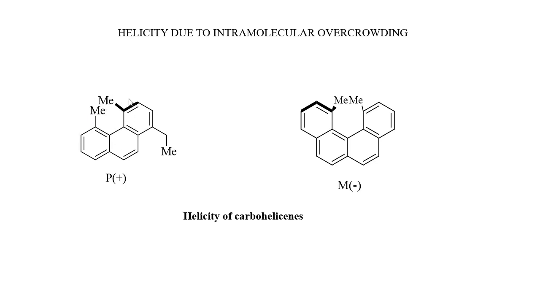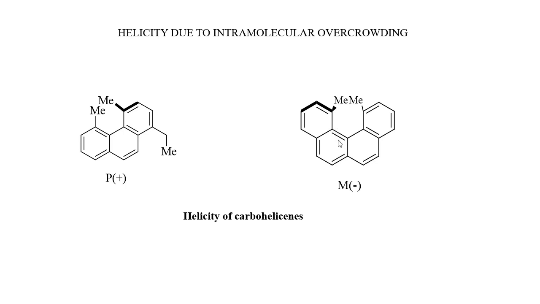It exists as a helical structure because of the presence of intramolecular overcrowding by the presence of the bulky groups adjacent to each other, so that there will be steric interaction between them.